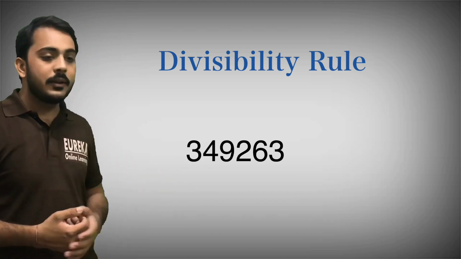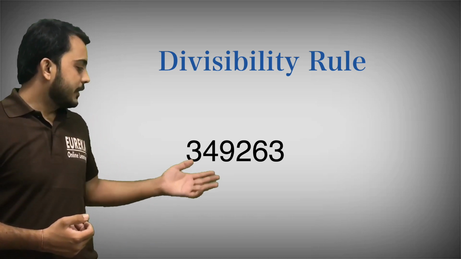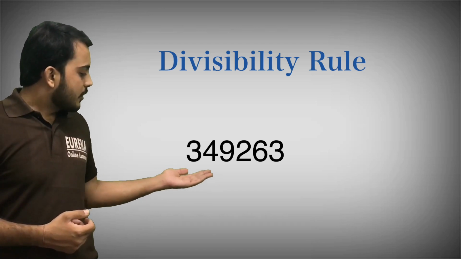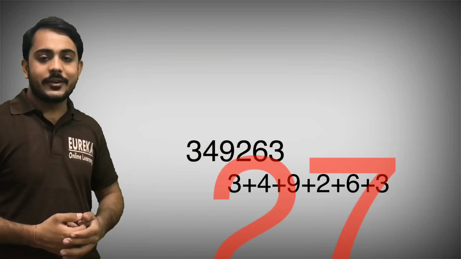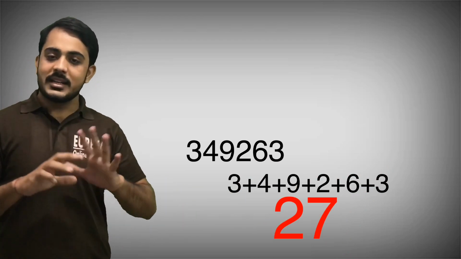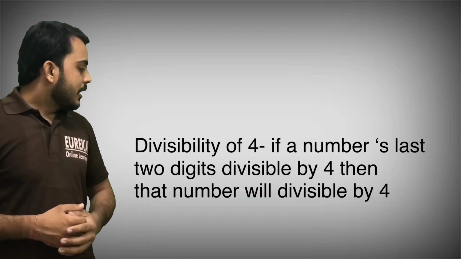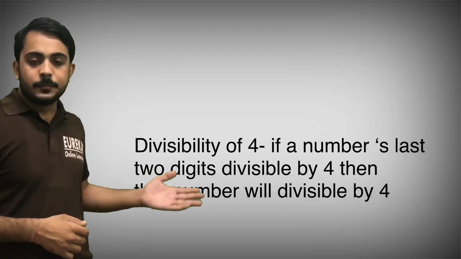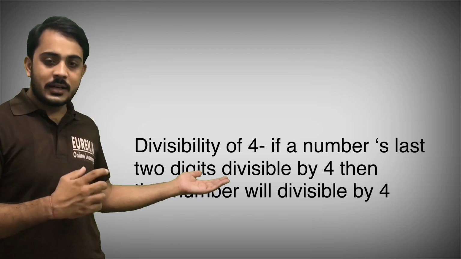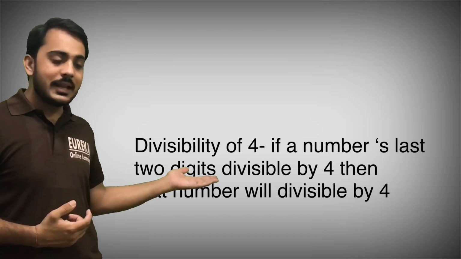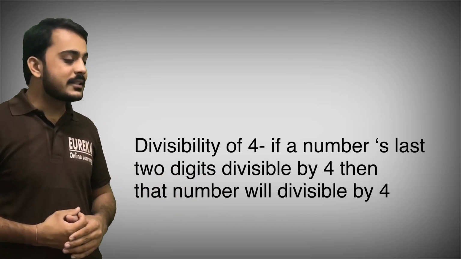If I take an example, 349263. If we sum all the digits of this number, we get 27, and 27 is divisible by 3. That's why that number is divisible by 3. Okay, that is very clear. Now moving to the next rule, the divisibility rule of 4. You can see here the divisibility of 4. If the last two digits are divisible by 4, in the general way we can say, then that number will be divisible by 4. I am taking here examples like 3, 4, 6, 4 and 8.